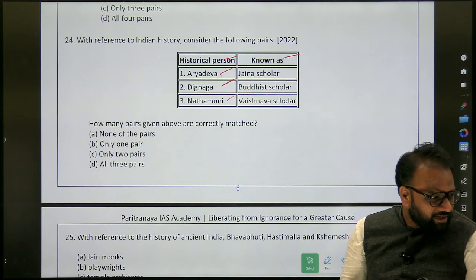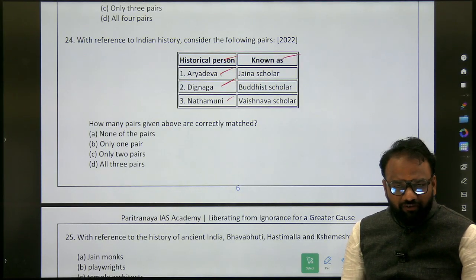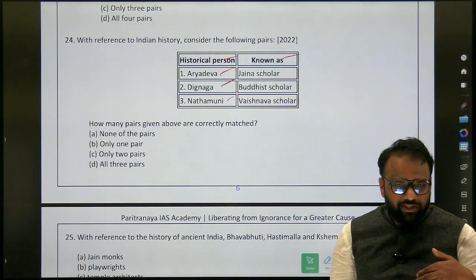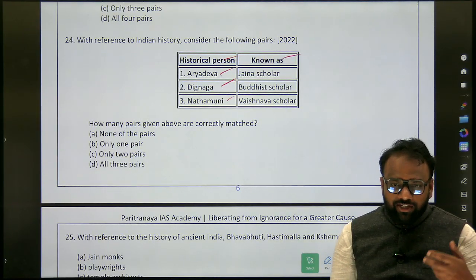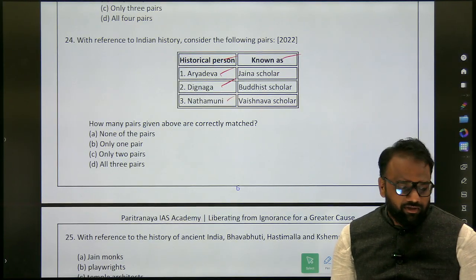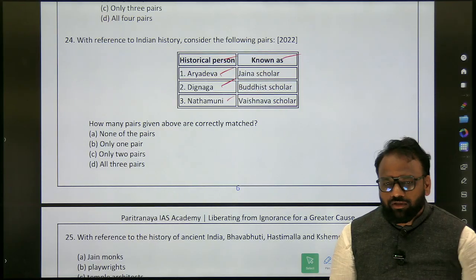So today we extended till 12:15 because we started a bit late. But from tomorrow onwards we shall be very strict with respect to time from 10 to 12. Because now what we are going to discuss does not have that much importance. How much time you are going to give to yourself to cover the content, that matters. Okay, that matters. So tomorrow we'll stick strictly to 2 hours. Okay, 2 hours.